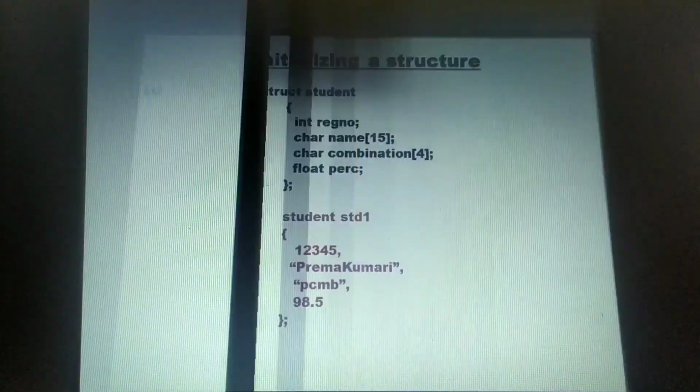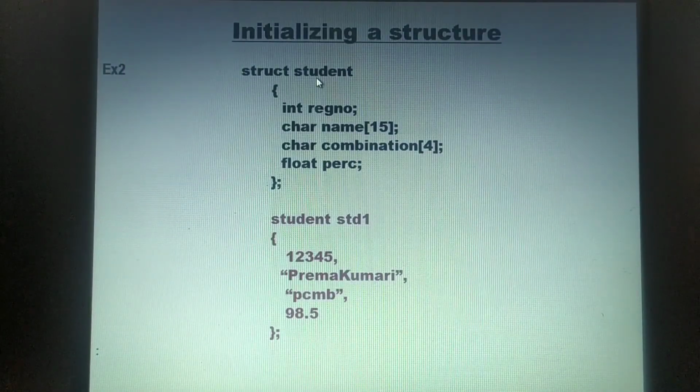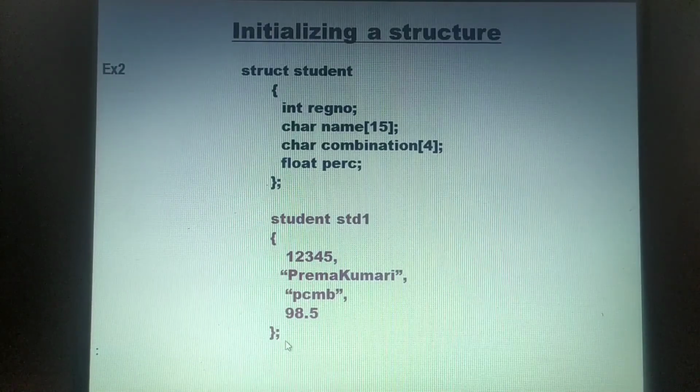Moving on to the next example here. Struct student. The attributes here, the variables, are the register number, name, combination and percentage. Similarly, here also the initialization. First you should specify the structure name followed by the structure variable. Here the roll number 1, 2, 3, 4, 5 I have given, and then since it is a name, it's a string, that is the reason why it is enclosed in double quotes, comma. The combination here I have given PCMB and the percentage I have given 98.5, and then I am terminating this initialization with a semicolon. So this is how you can initialize a structure.